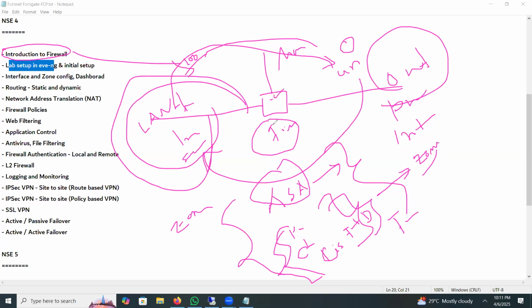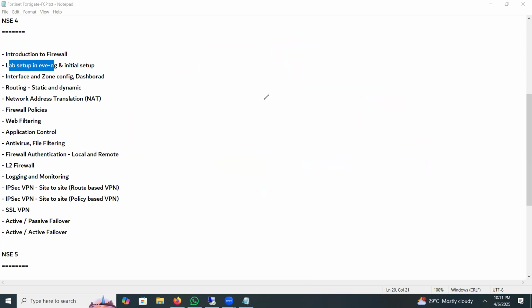ASA is based on security level, whereas Palo Alto, Checkpoint, and Cisco FTD are based on zone, but Fortinet is not zone based. Fortinet works based on port. How? Suppose this is the Fortinet or FortiGate firewall, and this is the interface or port. On Fortinet, we call it a port, not an interface. These are basically the same. Suppose this is port 1,